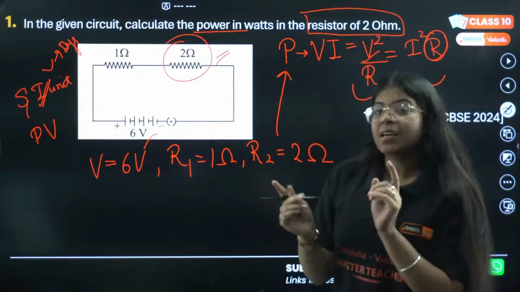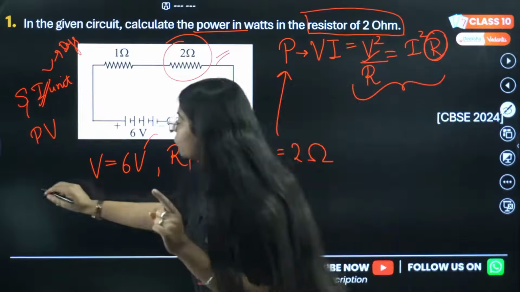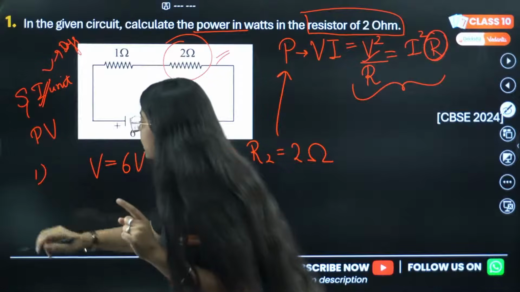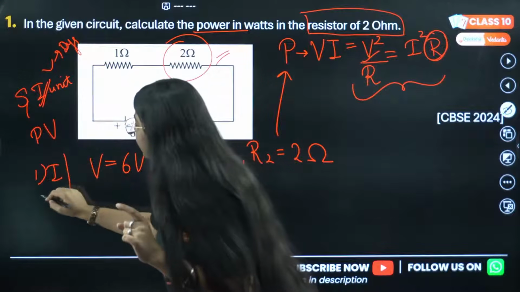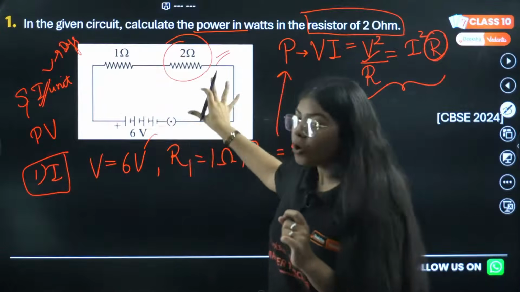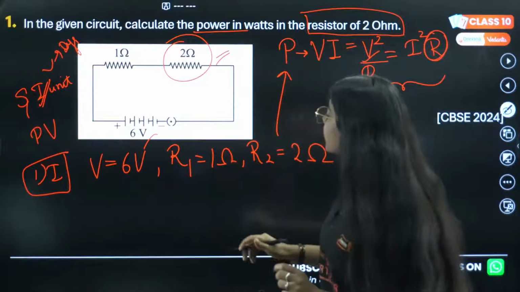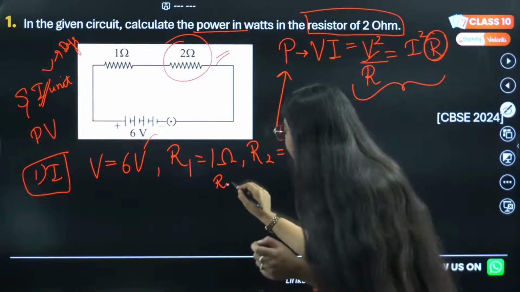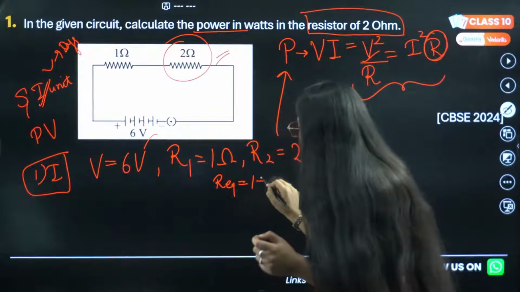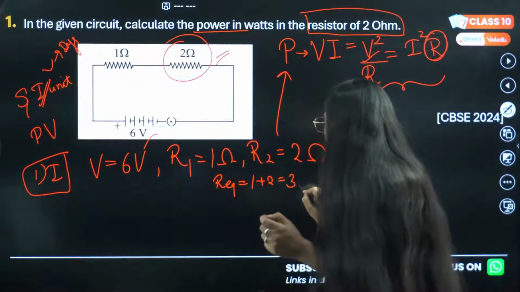In my electrical circuit video, I've always told you, you need to follow the steps. The first step is you need to calculate the current in the circuit. So in this whole circuit, can we calculate the current? These 2 resistances are in series, so I can write that the equivalent resistance will be 1 plus 2, that is 3 ohm.